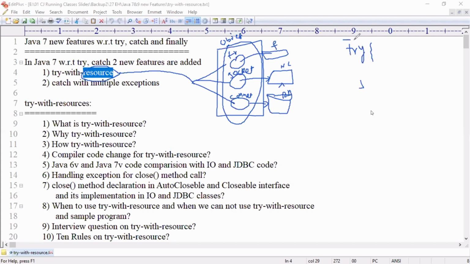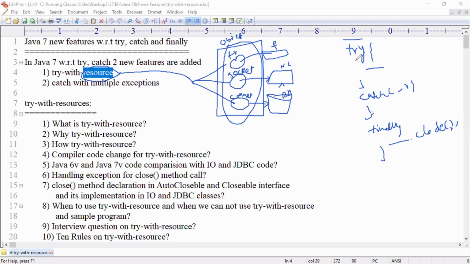Before try block, we declare variable. In try block, you create object and assign the object, and then catch block. If you got any exception, we will catch. And finally, what you write, those objects dot close method.